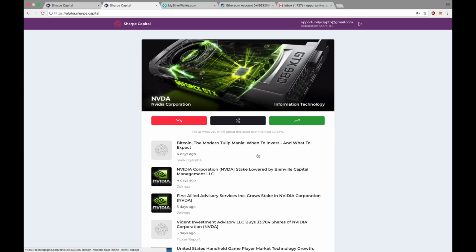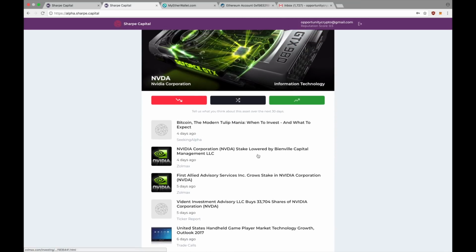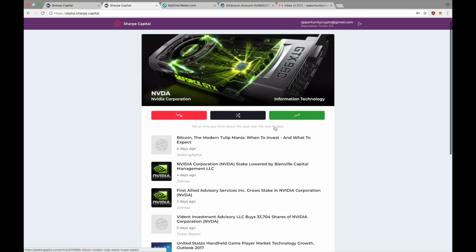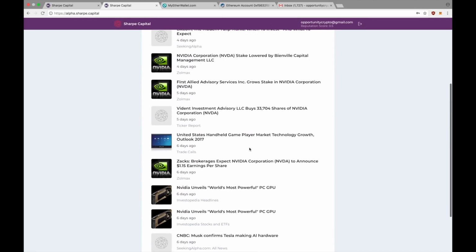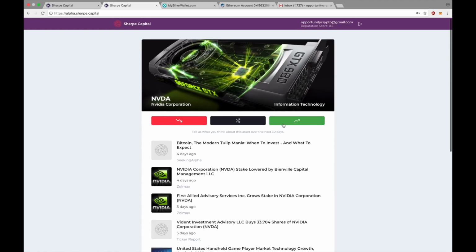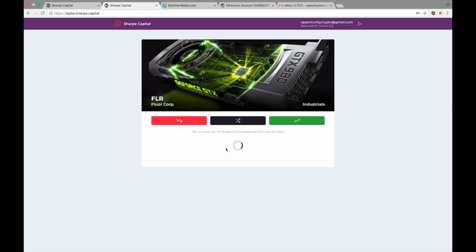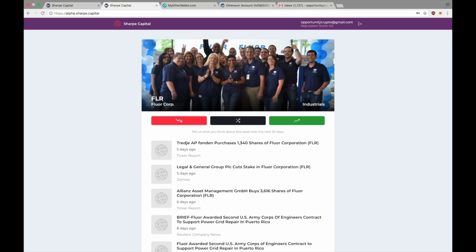Nvidia Corporation, of course, over the course of the next couple years, only growing. The mining power needs to increase. So I think it's really neat, and well, it's really cool to use. Very intuitive interface.